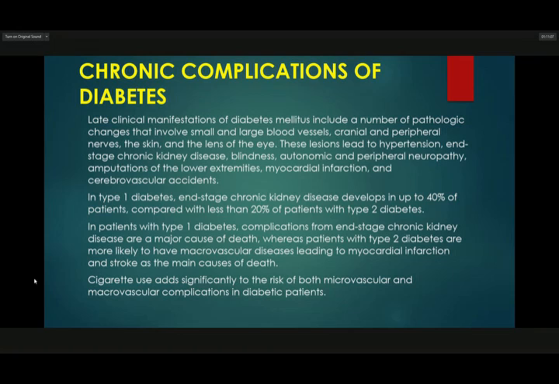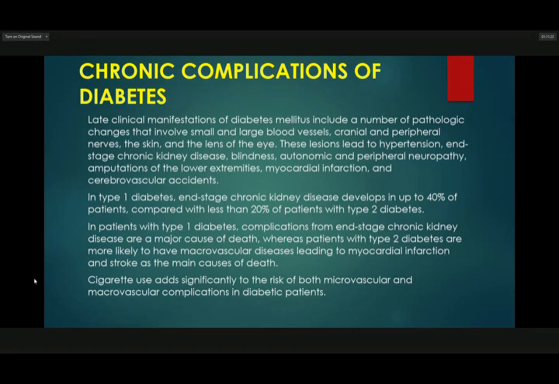So in type 1 diabetes, end-stage chronic kidney disease develops in up to 40% of patients compared with less than 20% of patients with type 2 diabetes.